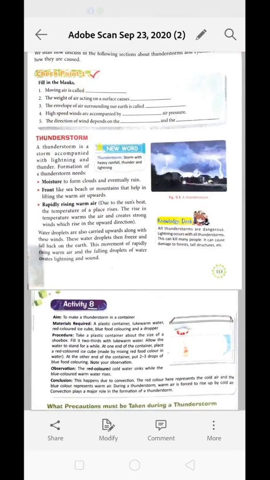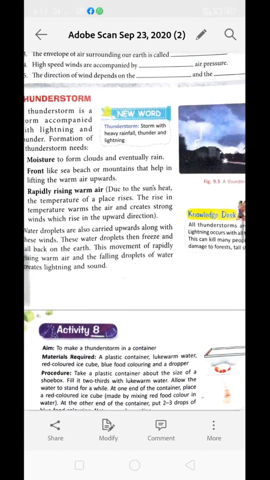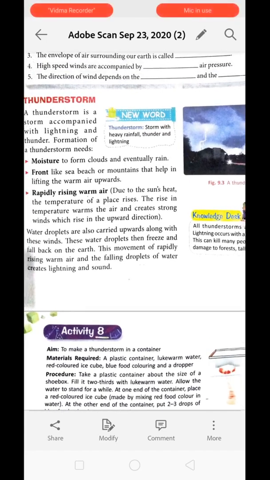Next topic is thunderstorm. A thunderstorm is a storm accompanied by lightning and thunder. Whenever there is a thunderstorm, there will always be lightning and thunder. Clear? Formation of a thunderstorm needs, first, moisture to form clouds and eventually rain. Second, a force like sea, beach, or mountain that helps in lifting the warm air upward.